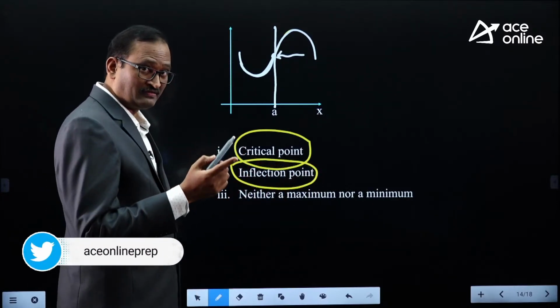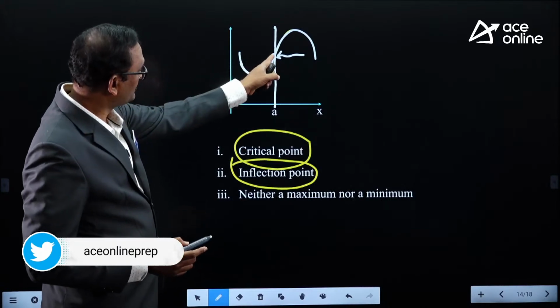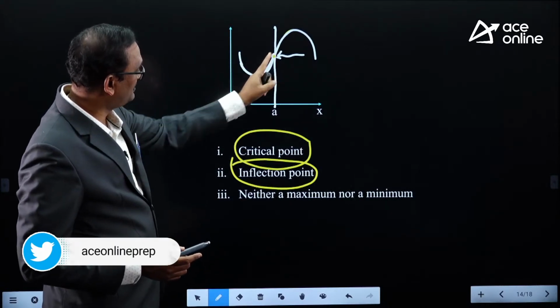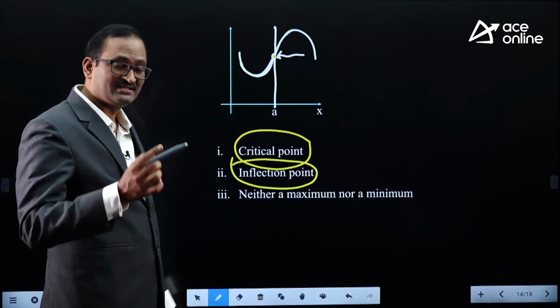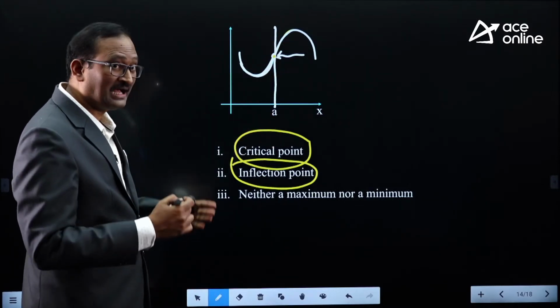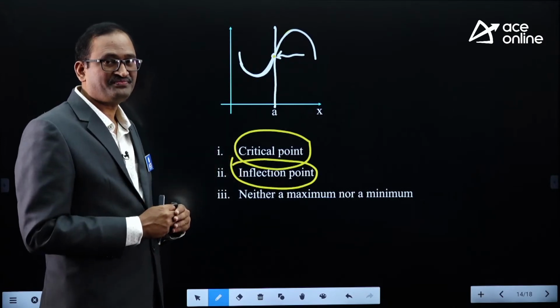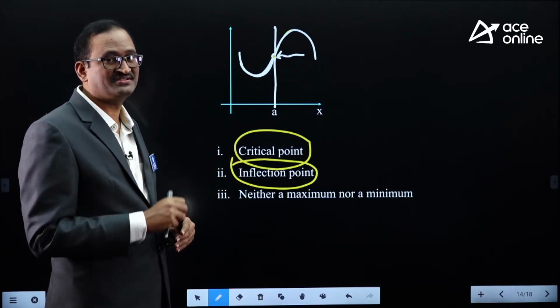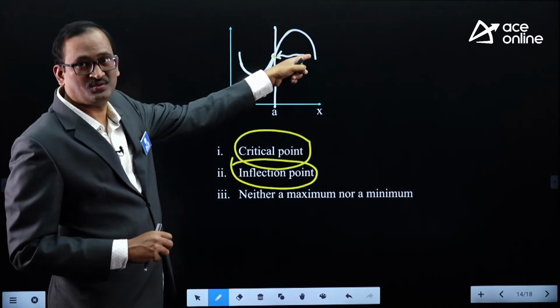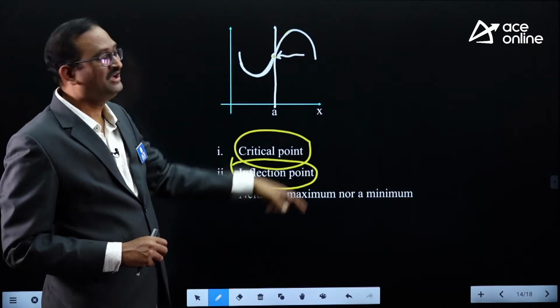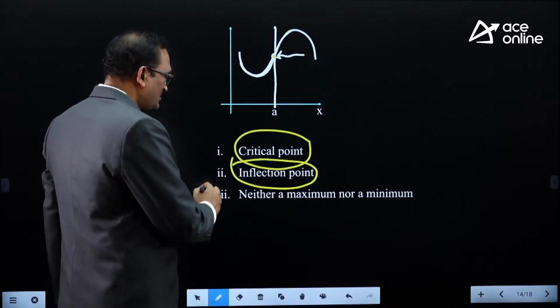This is the point at which the graph of the function has a tangent, and at the same point the concavity changes, means the curve changes its shape from concave up to concave down or vice versa. Therefore, it is an inflection point.